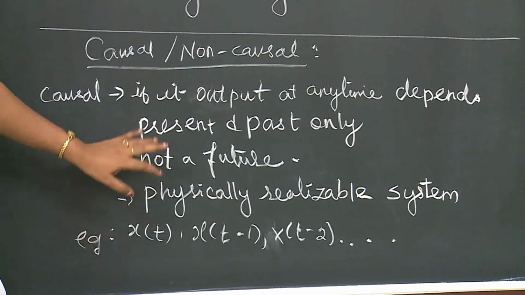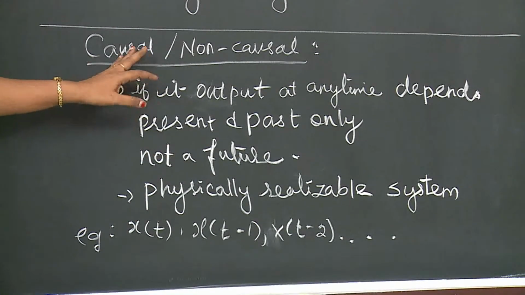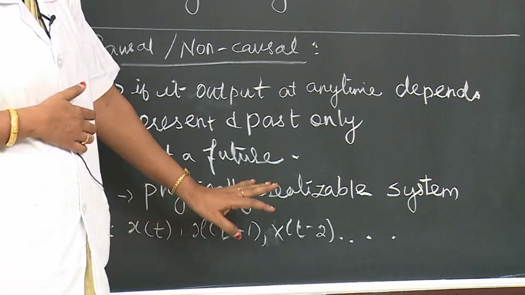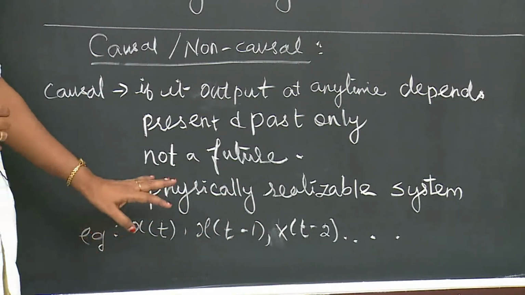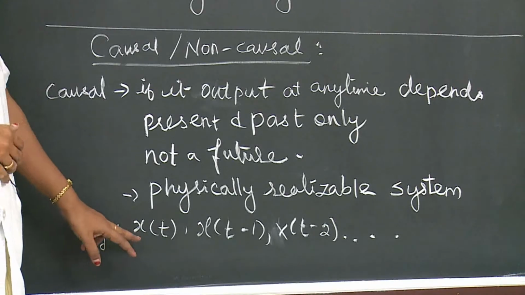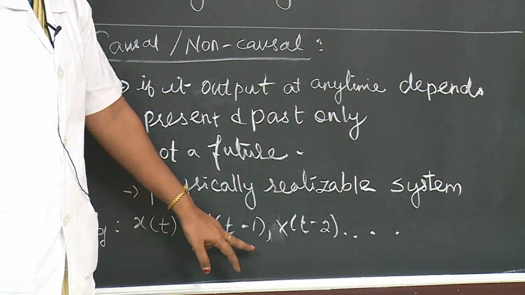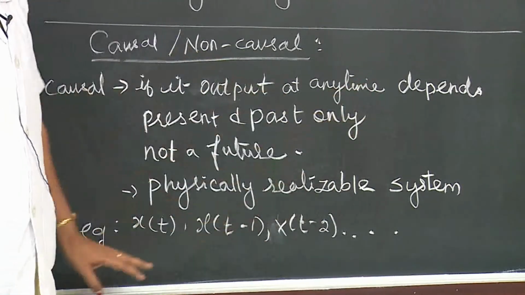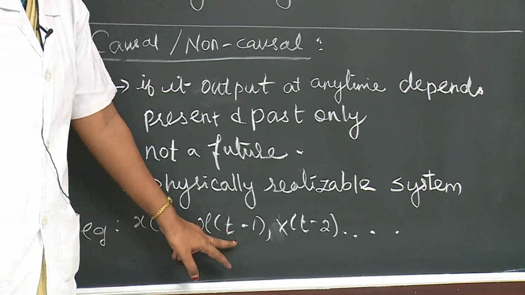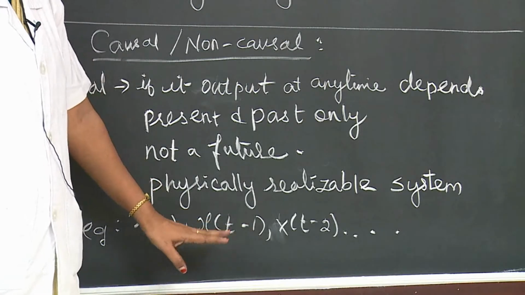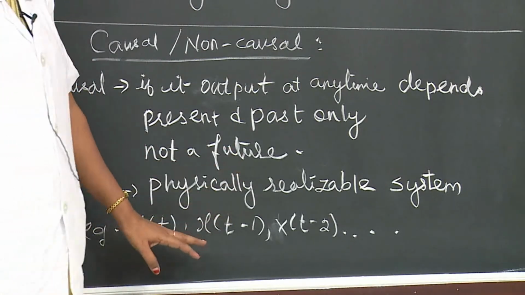That means it is a physically realizable system, for example, a resistor. The inputs are x of t, x of t minus 1, x of t minus 2 and so on. So it depends on present and past values, not on future values.